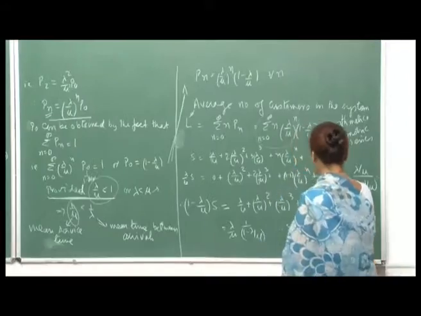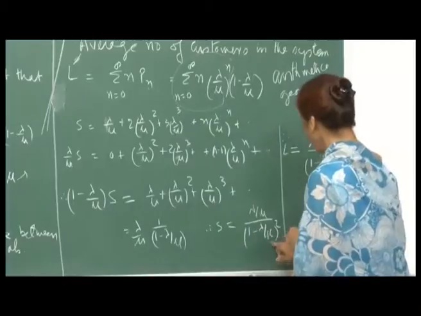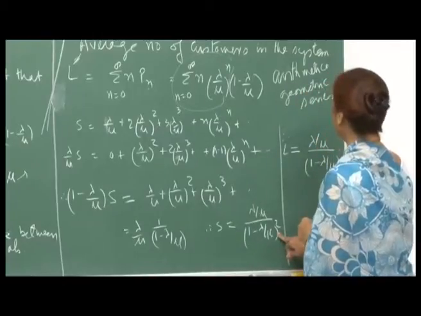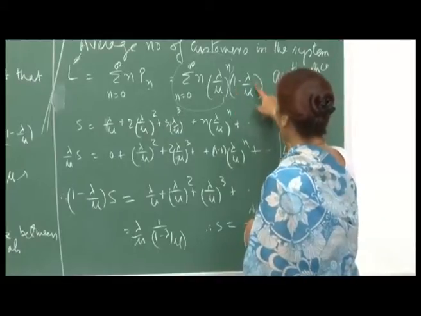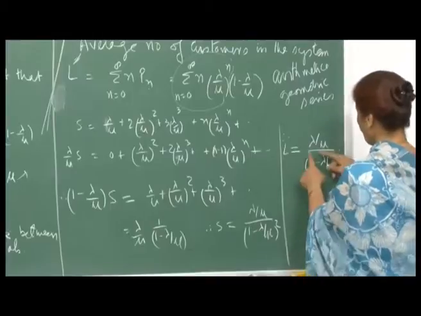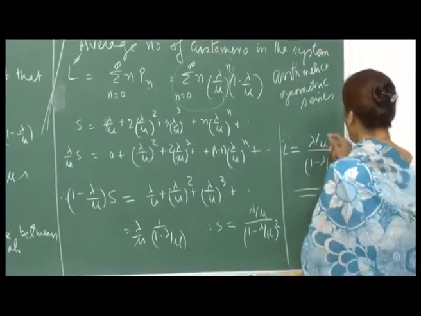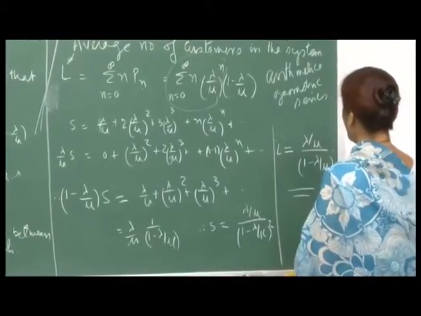Therefore, your S is lambda by mu into 1 upon 1 minus lambda by mu whole square. And because L had a 1 minus lambda by mu here, that will get cancelled. Therefore, the average number of people in the system is lambda by mu upon 1 minus lambda by mu.